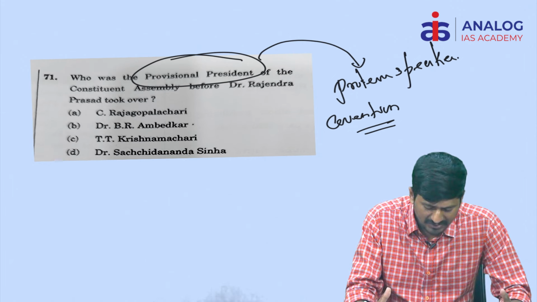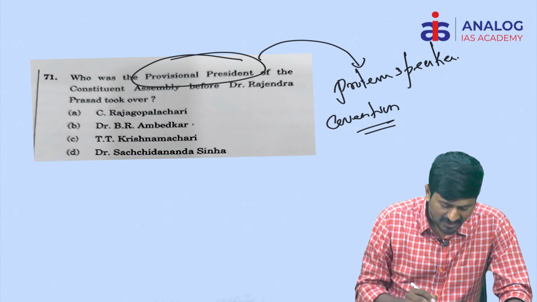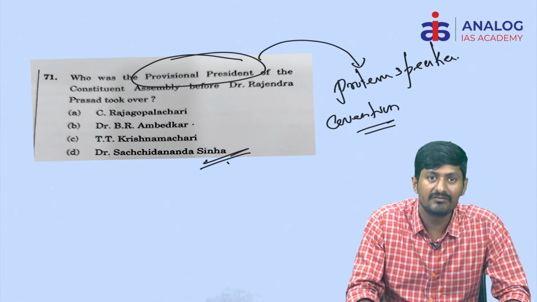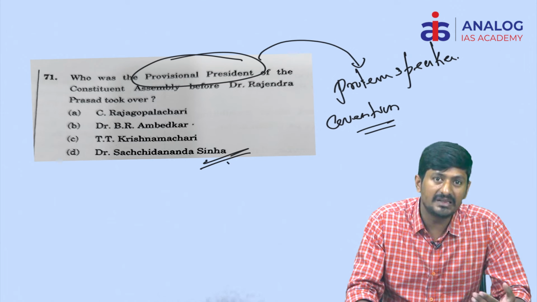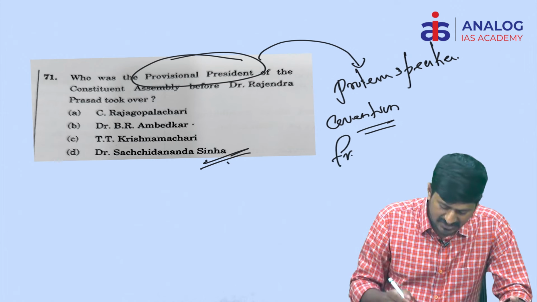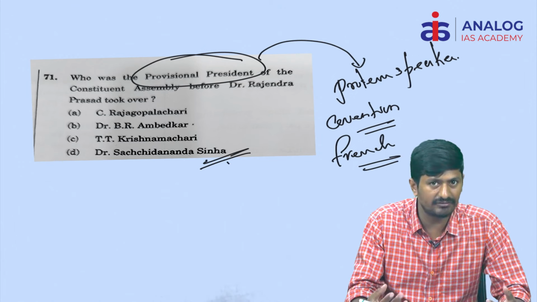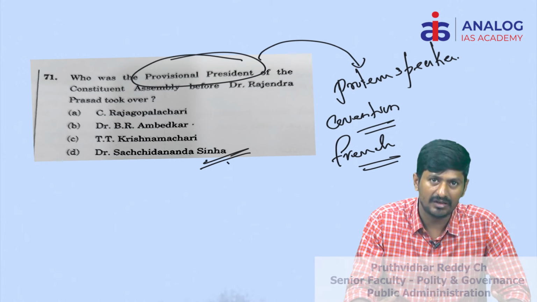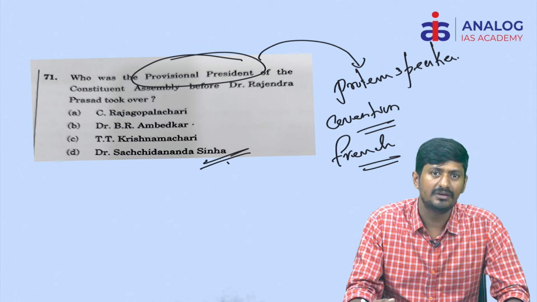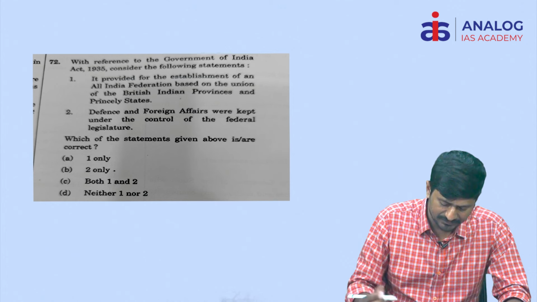This convention was used even with respect to the Constituent Assembly, where the senior most member, Dr. Sachidananda Sinha, was made to act as a temporary president till the election of the president of the Constituent Assembly, that is Dr. Rajendra Prasad. Essentially this is a French convention we have employed in the context of the Constituent Assembly, and we are also following the same with respect to the Parliament, that is Lok Sabha. So D is the answer.